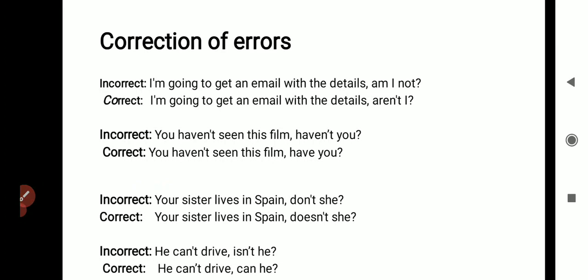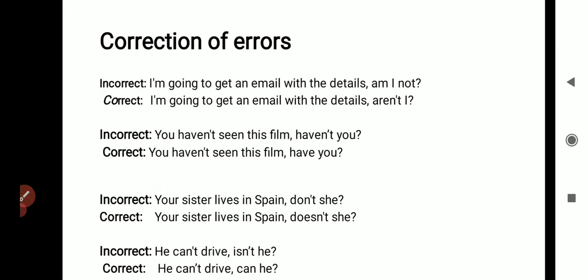Next one is you haven't seen this film, haven't you? Here it is very easy to identify. The question tag is wrong because the sentence is negative. You haven't seen this film. Question tag should be positive. Have you? Next one is your sister lives in Spain, don't she?